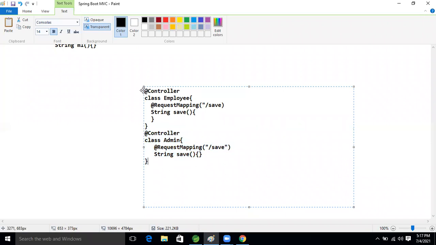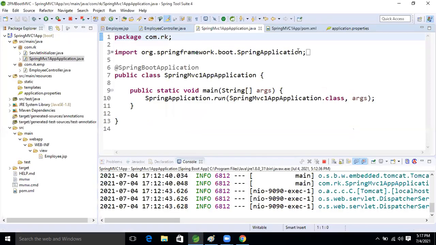Yes, because two controllers are there. Whenever we make the request, both have the save method at method level, and at class level there is no difference. So now, let's see it practically.